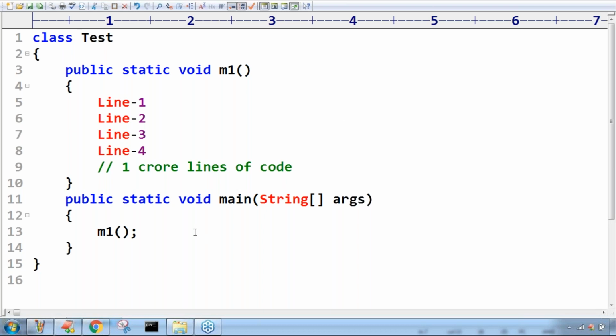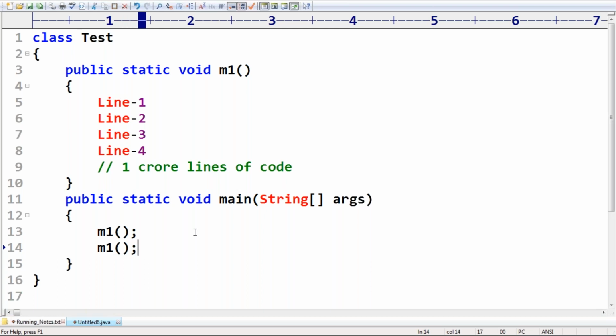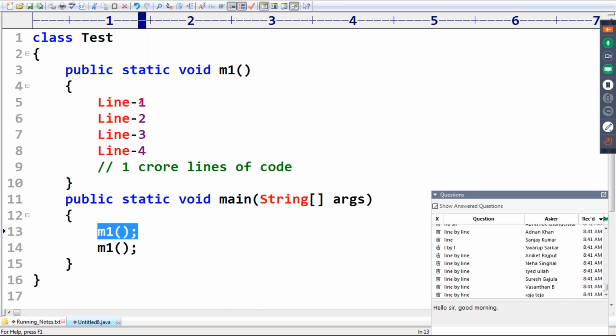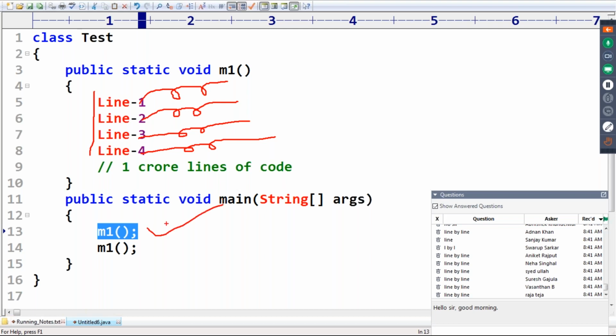Now, after some time, I'm calling the M1 method again. Listen very carefully, this is the most valuable internal thing, friends. Whenever you call it the first time, it will read, interpret and execute. First line completed, then read, interpret, execute again and again. So all 1 crore lines got completed, and M1 is completed. Next, again I'm calling M1.